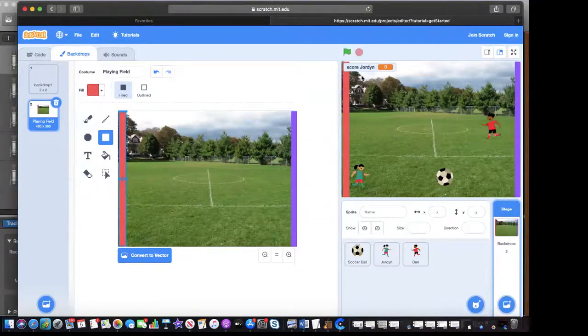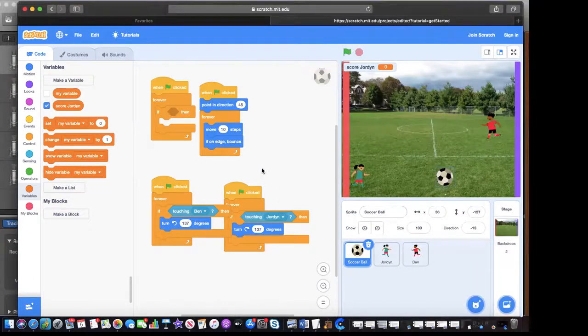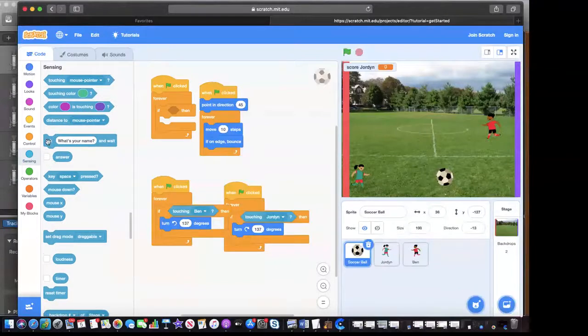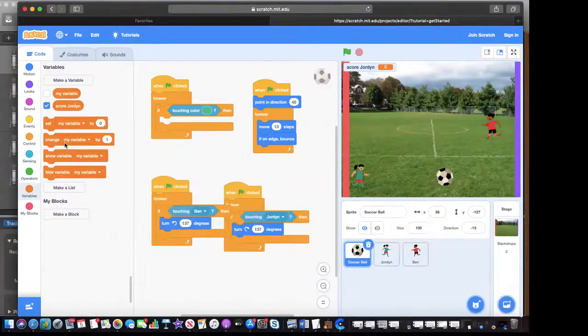There we go. And then we'll go back to code. We'll click on our soccer ball. And we're going to go back to our code and our if-then conditional. And we're going to click on sensing. If touching a color, then we'll go to variables. We'll change our variable by 1. And our variable will be score of Jordan. We'll change that score of Jordan by 1.